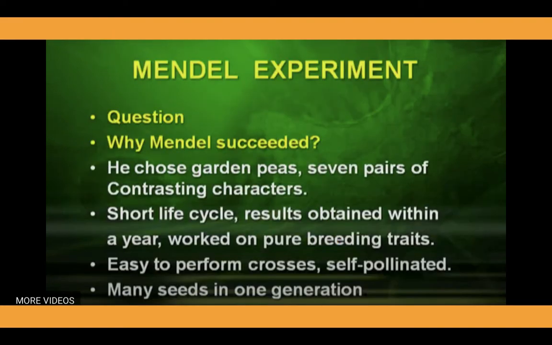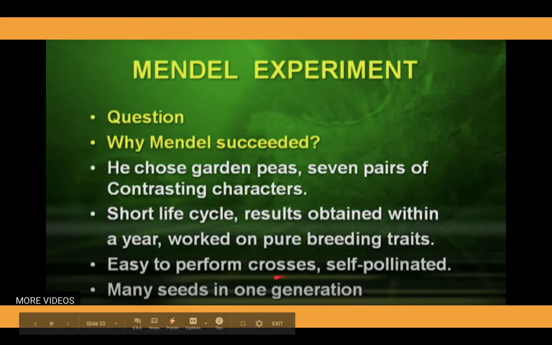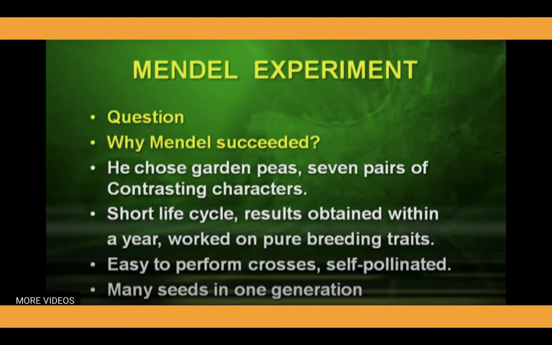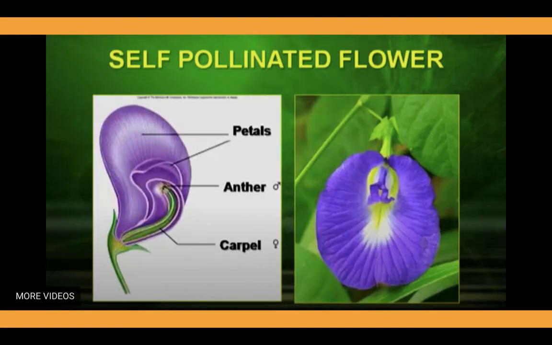Fourth point is that it is easy to perform crosses and self-pollination, meaning the pea plant is self-pollinated as well as can be cross-pollinated, due to which crosses can be easily performed and many seeds can be generated in one generation. That is also one of the reasons he succeeded by taking the pea plant as the core plant of his experiment.